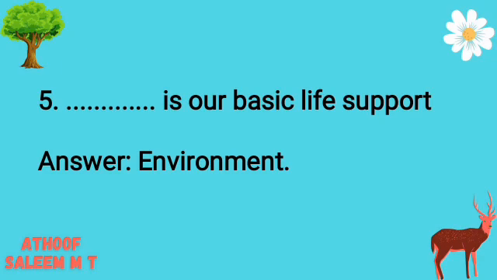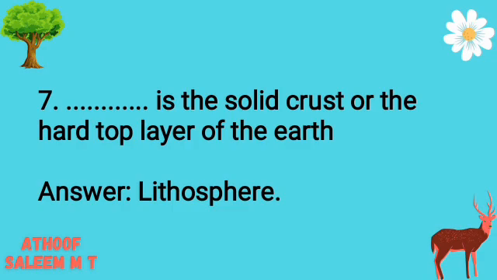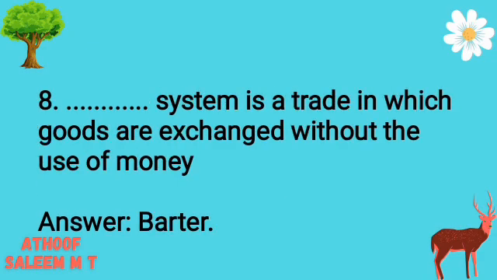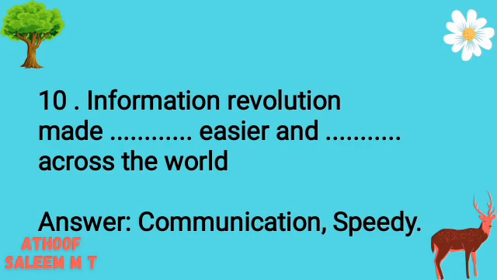5. Is our basic life support. Answer: environment. 6. Water, plants and animals comprise environment. Answer: natural. 7. Is the solid crust or the hard top layer of the Earth. Answer: lithosphere. 8. System is a trade in which goods are exchanged without the use of money. Answer: barter. 9. Revolution enabled large-scale production. Answer: industrial.